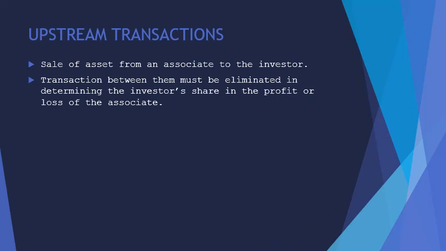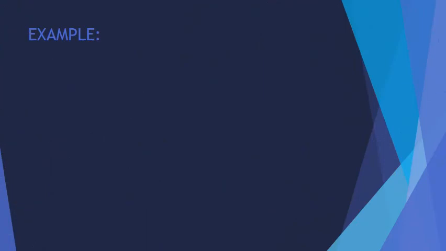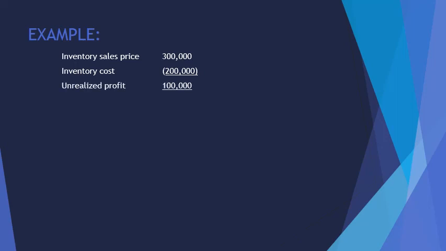For example, an investee sold an inventory costing $200,000 for $300,000 to the investor. By the end of December 31, 2017, the inventory remains unsold. The unrealized profit from this transaction is $100,000. Recall that under intercorporate transactions, such as an upstream, unrealized profit must be eliminated. Thus, the $100,000 must be deducted from the associate's net income for the year.